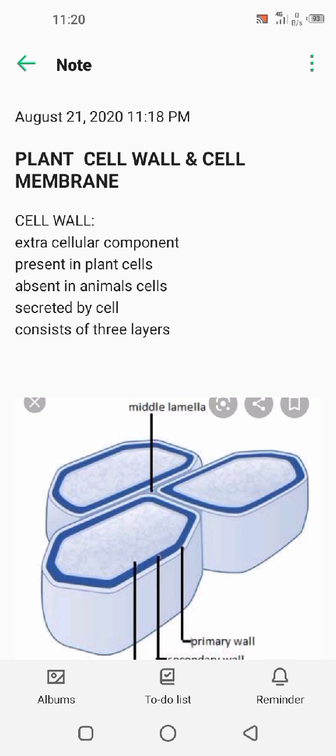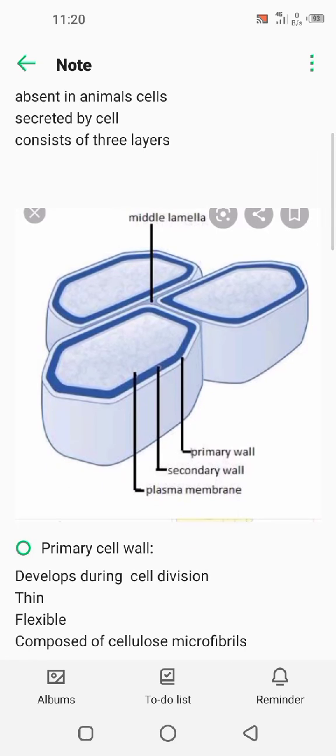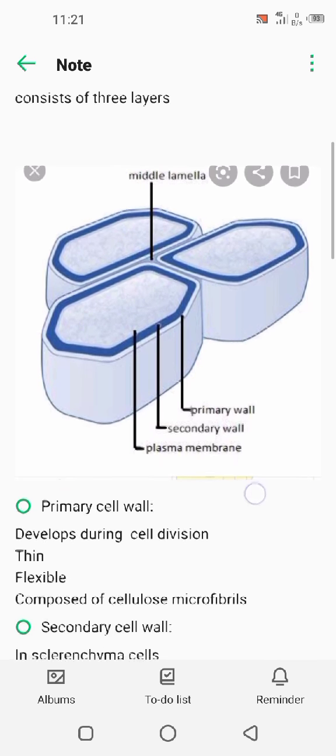So I am going to tell you about primary cell wall. Primary cell wall is true wall and develops in newly growing cell. Here you can see in this picture, the outer one is primary cell wall and the inner one is secondary, and then there is plasma membrane.